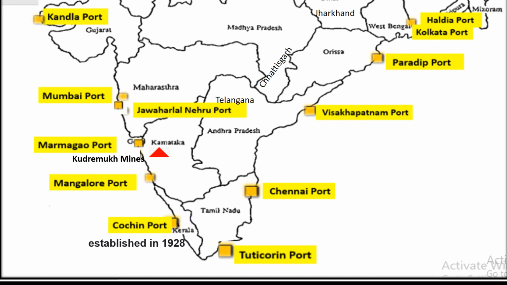Moving along the east coast, southeast in Tamil Nadu, we have the port of Tuticorin. This port handles the trade of large variety of cargo to our neighbouring countries like Sri Lanka, Maldives, etc. Another important port in Tamil Nadu is Chennai. It is one of the oldest artificial port in our country.